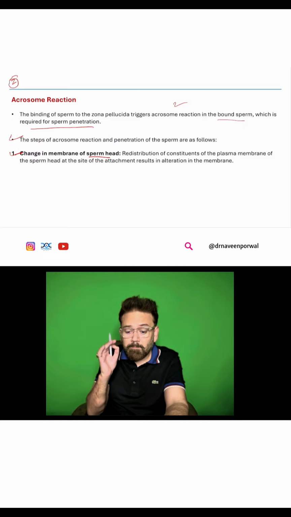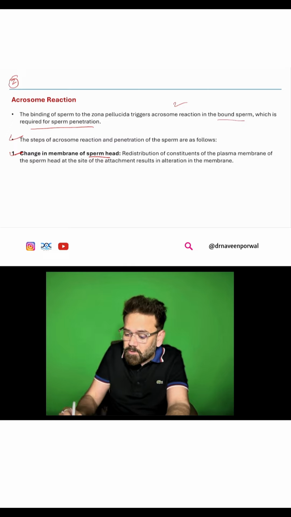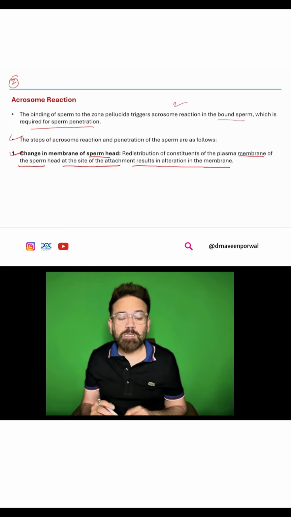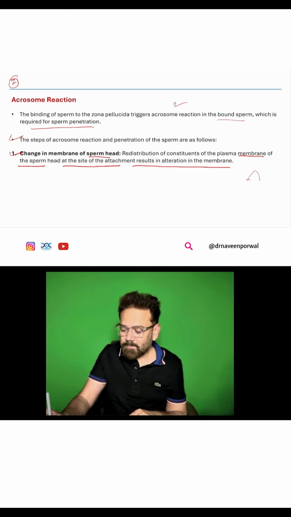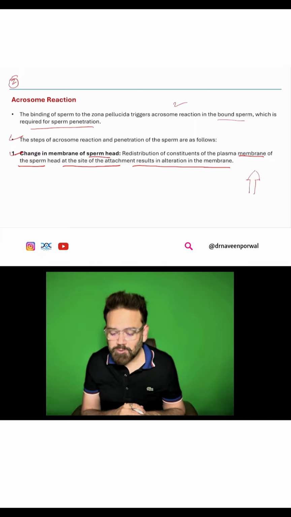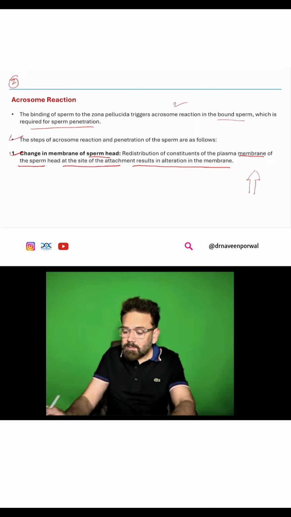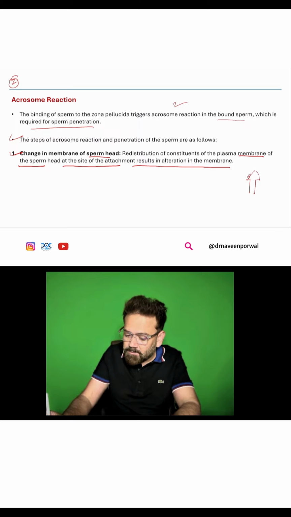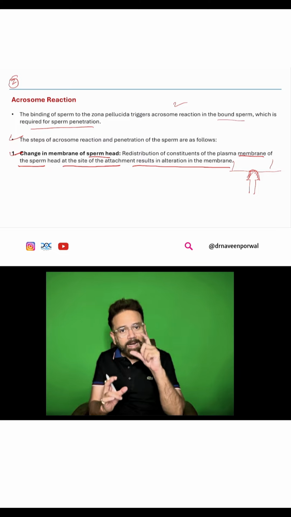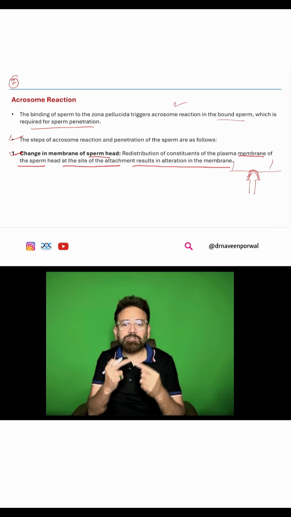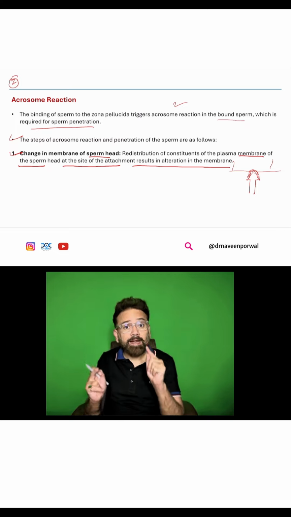So change in the membrane of sperm head: redistribution of constituents of the plasma membrane of the sperm head at the site of attachment results in alteration in the membrane. So the sperm head, the ego, has to dissolve. So the membrane has to dissolve. And for that, the redistribution of the constituents of the plasma membrane of the sperm head at the site of attachment will result in alteration of the membrane. So the constituents of the head of the sperm, okay, that will change. Only then can there be alteration in the membrane of the head of the sperm.